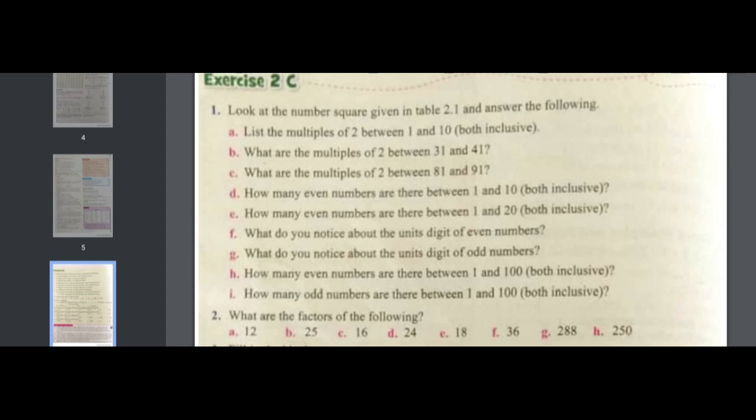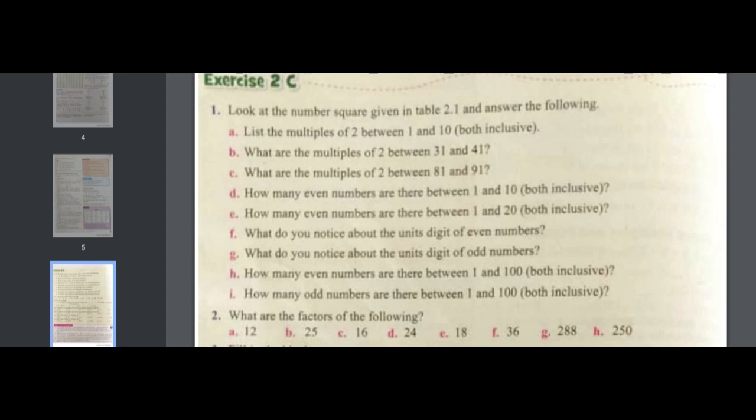And what are the multiples between 81 and 91? 82, 84, 86, 88 and 90. Very good. How many even numbers are there between 1 and 10? We have to start from 2: 2, 4, 6, 8, and 10 is also an even number.